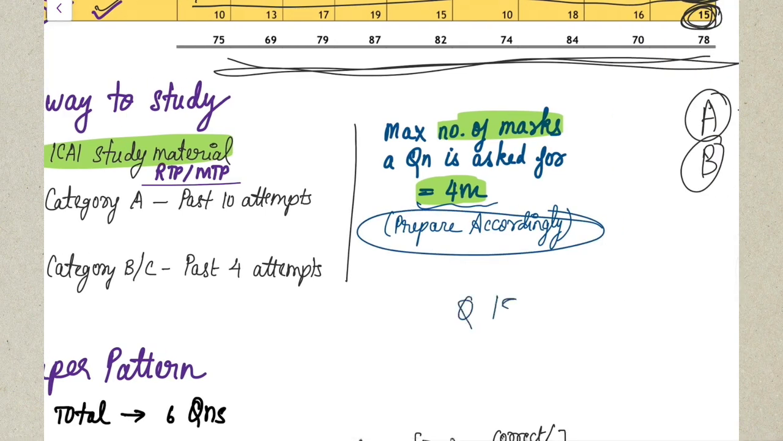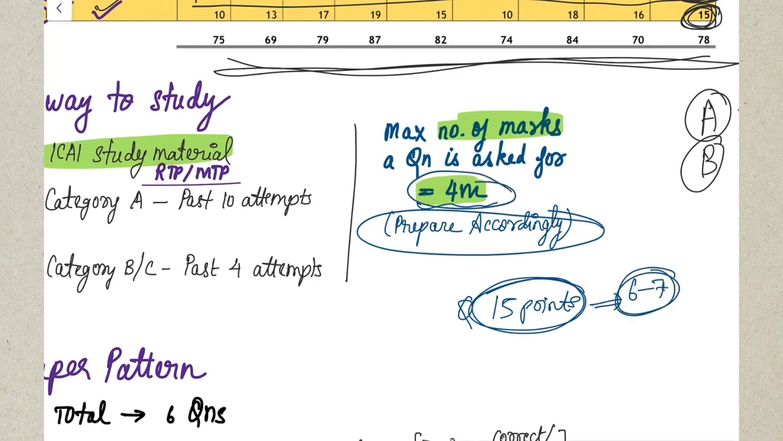If there is a question which has around 15 points in it, you need to be smart. You need not read all the 15 points and remember it. Read around 6 to 7 points from that and remember that alone, which is very enough. So 4 marks is the maximum mark. Against it, if you study 6 to 7 points in your examination, it is more than enough. So prepare your questions accordingly.